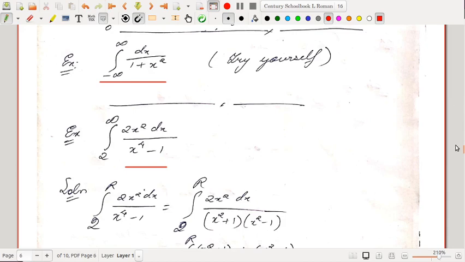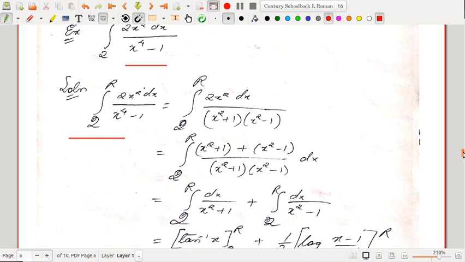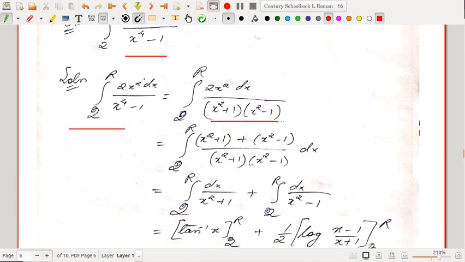Okay, and let us see this one. From 2 to infinity, 2x square by x to the power 4 minus 1 dx. Okay, so let us evaluate this from 2 to r. So we have to separate it into partial fractions, but don't do it by the a by this, b by this method. Just do some simple modification, you will get it. So x to the power 4 minus 1 can be written as x square plus 1 into x square minus 1, and the numerator we can write it this way, x square plus 1 plus x square minus 1. So plus 1 minus 1 cancels, ultimately x square plus x square is 2x square, so we have not written anything extra. So now we can separate it.